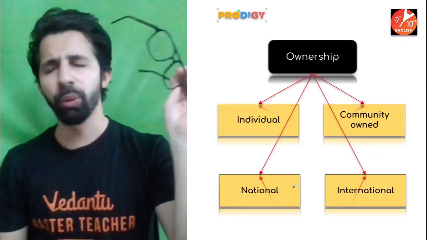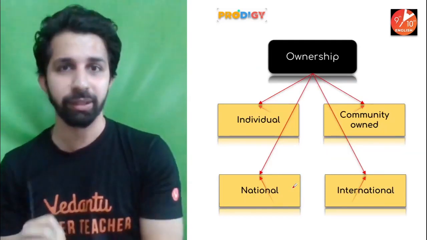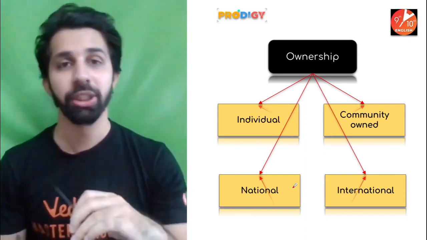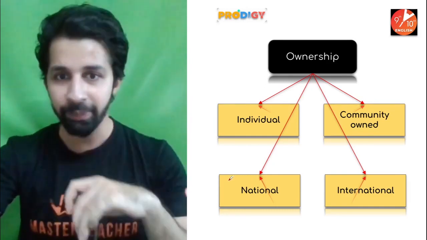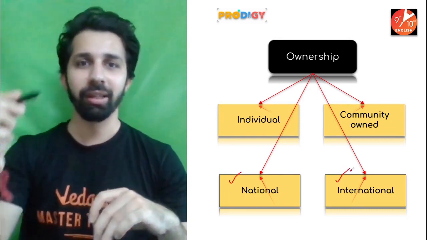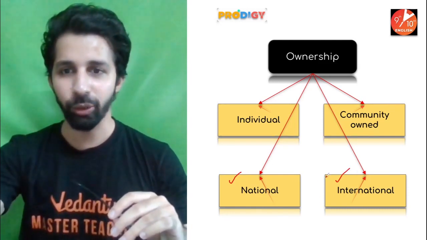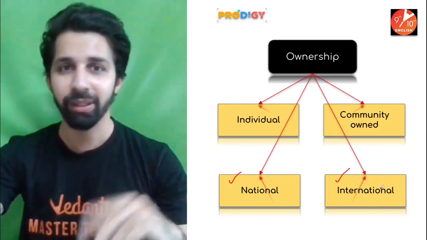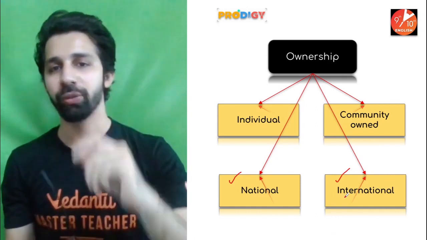The next one, the most important one, I want you guys to concentrate 100% for this. The third type of classification of resources is on the basis of ownership. And let me tell you, students most of the time face difficulty in understanding national and international resources. The students who are attending my long-term batches are already aware that this part is quite tough to understand. Today I'm going to make it very, very simple for everyone. Don't worry. On the basis of ownership, resources can be classified into four types.